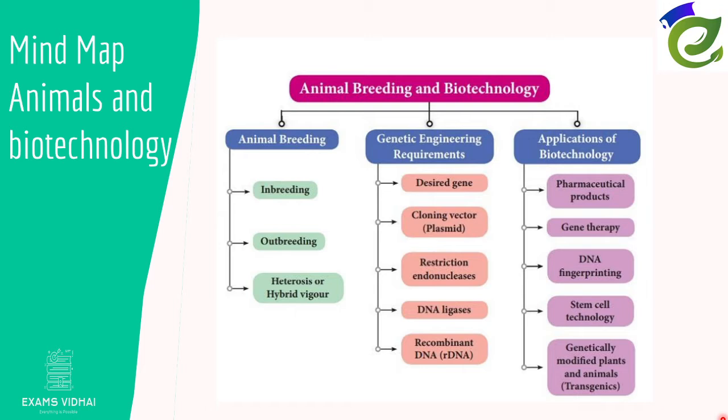So, in this video, we'll be learning about animal breeding itself, genetic engineering, and the applications of biotechnology. Animal breeding consists of inbreeding, outbreeding, and heterosis. In genetic engineering, these are not subtopics; rather, the requirements are these 5 important points. So you can remember these 5 points under genetic engineering. Genetic engineering has no subtopics for now. In applications of biotechnology, we have 5 applications. You might have learnt about DNA fingerprinting and stem cells and all.